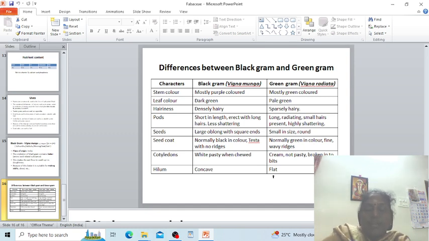So in this Fabaceae family, other crops are cowpea, chickpea, as well as avarai, mochai, lima bean and rice bean. Thank you.